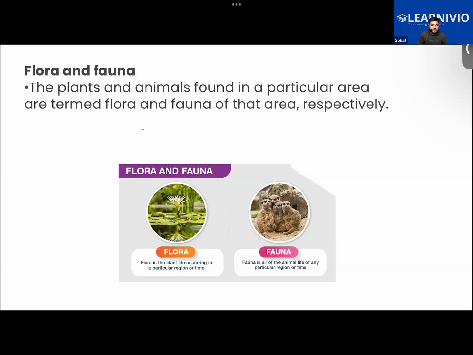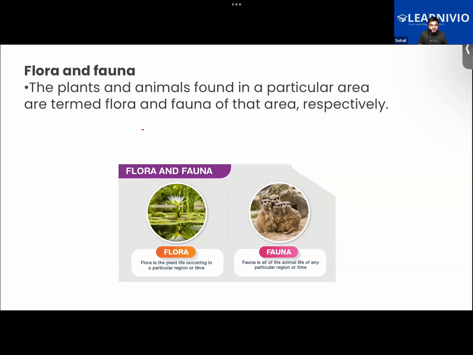The same is said for fauna. We define fauna as the collection of all the animals of a particular region over a particular period of time. So we are taking into consideration time and place also.